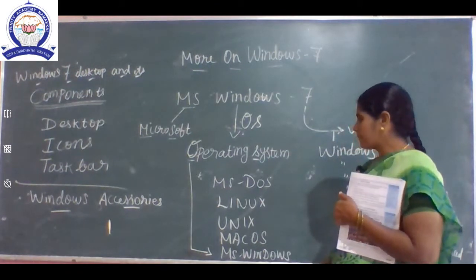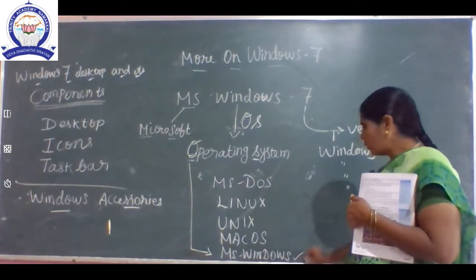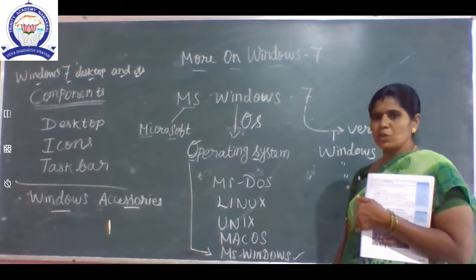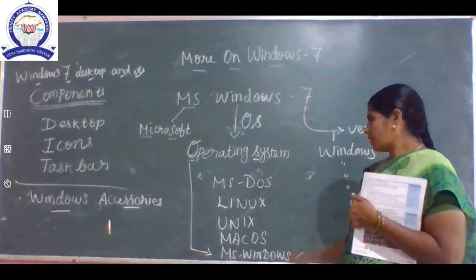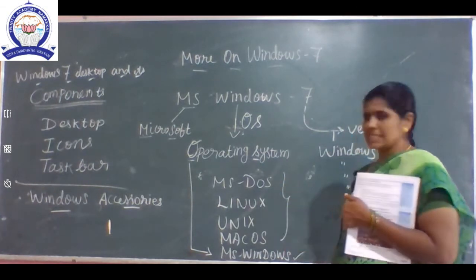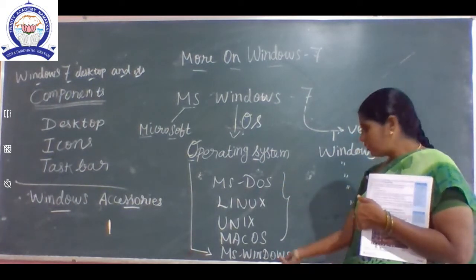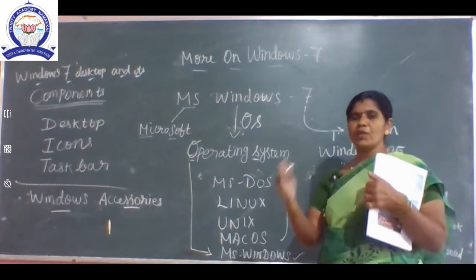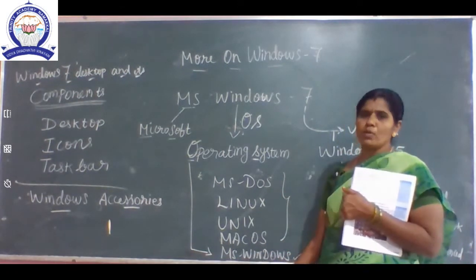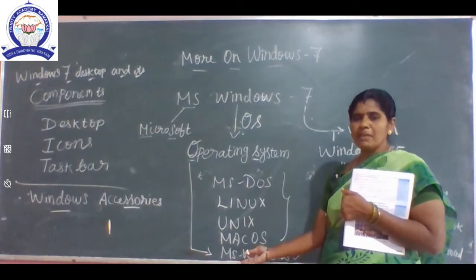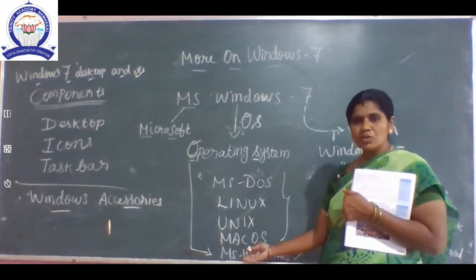Okay children, these are very easy to use for the user. That's why we choose MS Windows. The others are all based on coding, commands and so on. But Windows is not like that. It's a framed application software. If we don't know about the computer, that person can easily use it.